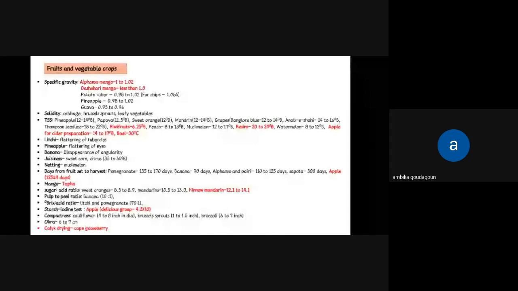And in mango, the Tapka stage, this is also a very easy and direct question in JRF. They'll ask the Tapka stage of maturity is related to which fruit crop? It's mango. Coming to sugar to acid ratio, this actually yesterday when